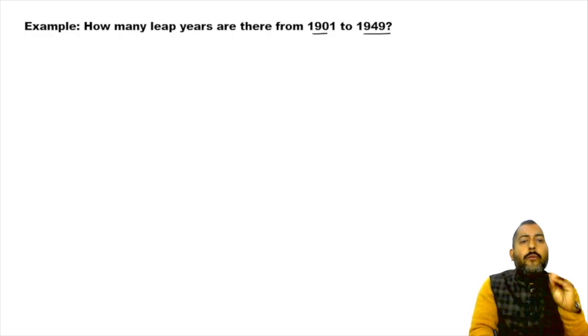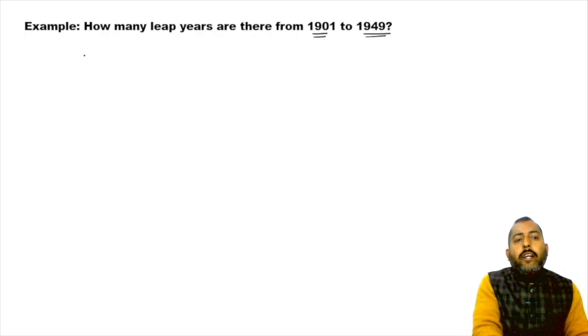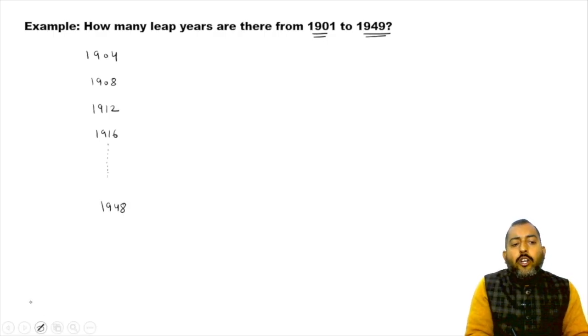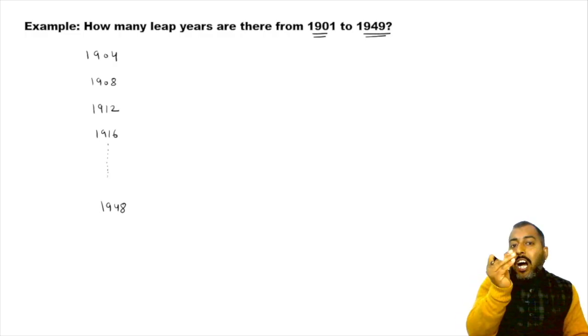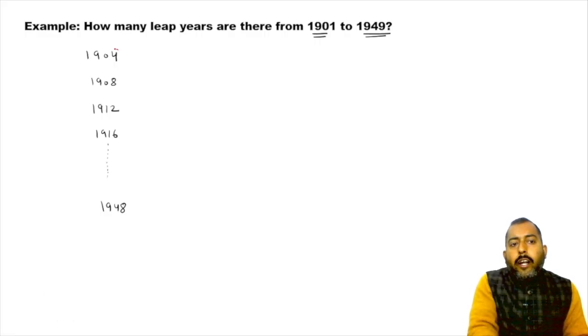Okay, so if I want to talk about how many leap years are there from 1901 till 1949, so I'll say, sir, the first leap year is going to be 1904, and then the next leap year will be 1908, then the next leap year is going to be 1912, the next 1916. In this way, sir, the last leap year will be 1948. Now you can write down all the leap years manually, you can count all the leap years manually. So if you pay attention to the last two digits only, it is 04 here, 08, 12, 16, and it goes till 48.